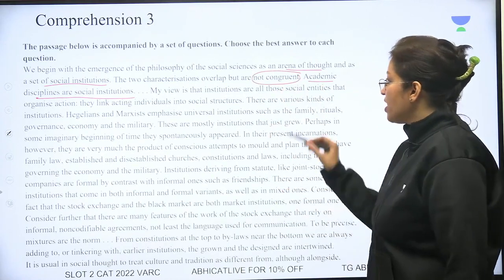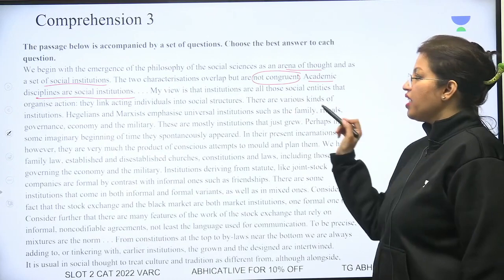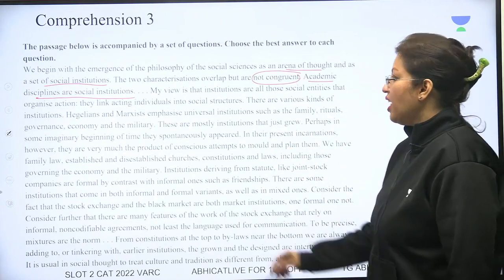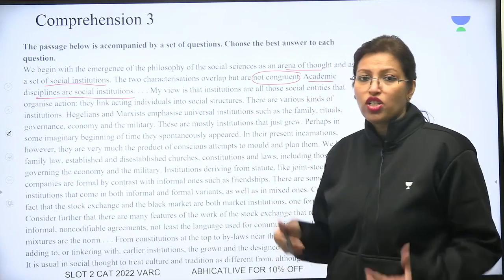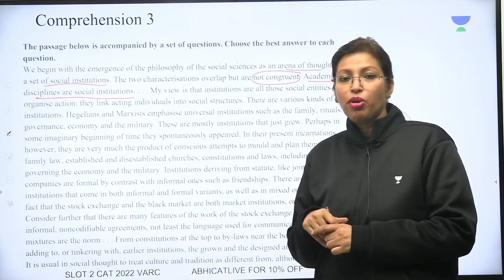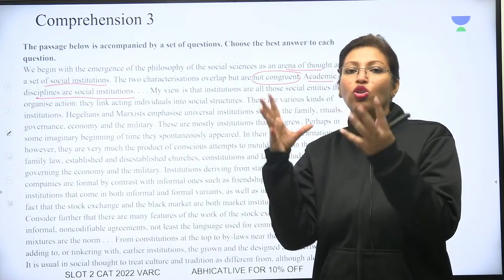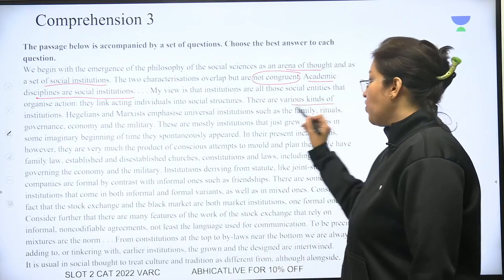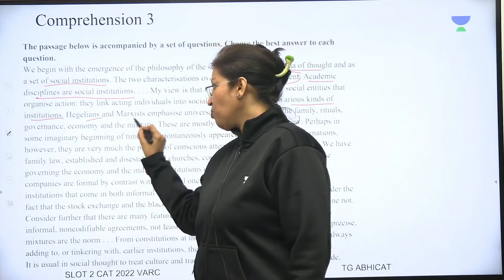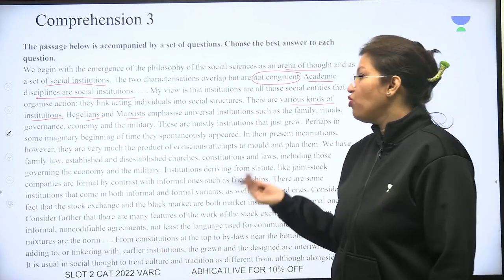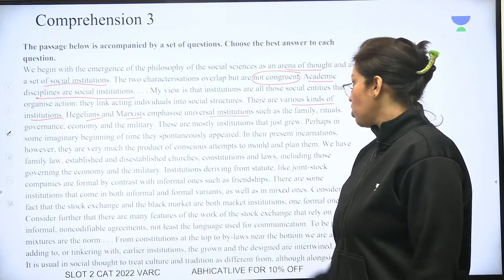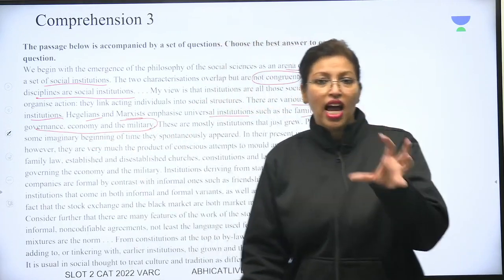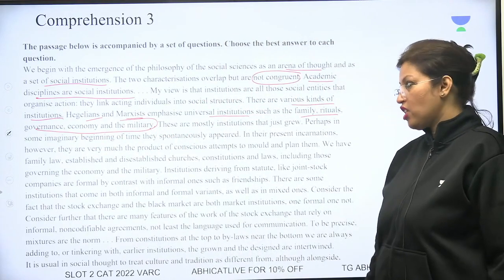My view is that institutions are all those social entities that organize actions. So an institution is anything that organizes action. They link acting individuals into social structures. So here are 5 people who take action, put them into a group, and that becomes a social structure. There are various kinds of institution. Hegelians and Marxists, so people who follow Hegel and people who follow Marx, emphasize universal institutions such as family, rituals, governance, economy and military. So these are the standard institutions, universal institutions.